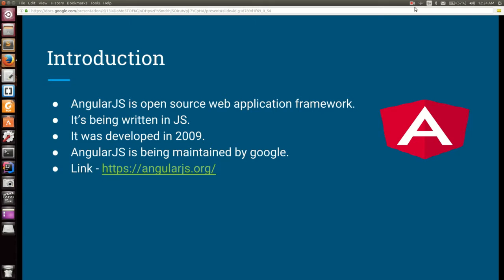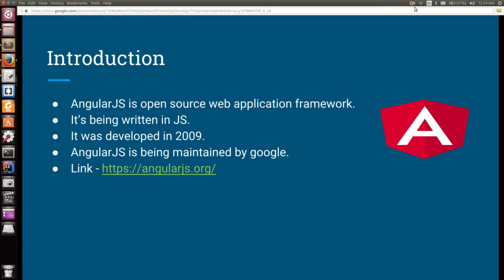Now what happens? Whenever you write this JavaScript file, that will be quite complex if your application is slightly big. But AngularJS provides you certain features. It provides a complete framework for designing your web application in an easy way. Okay. So what's the next point? You can download AngularJS from the AngularJS website in the form of a .js file, and it is completely written in JavaScript.